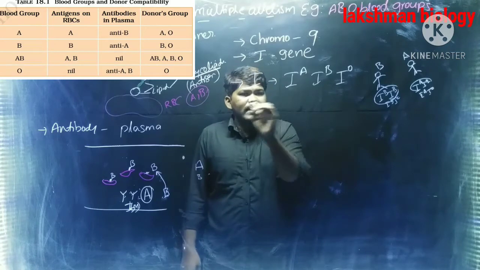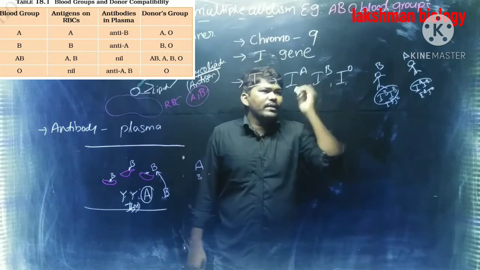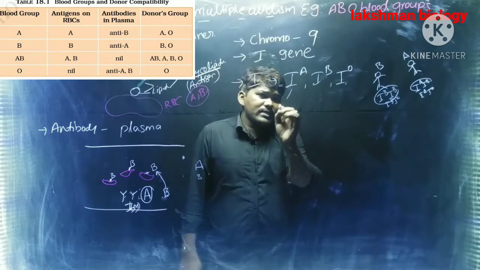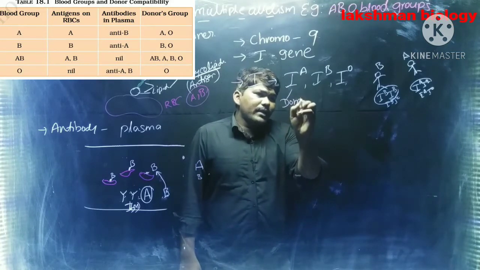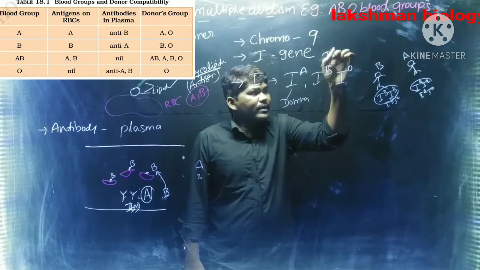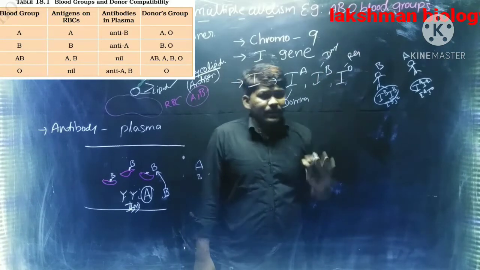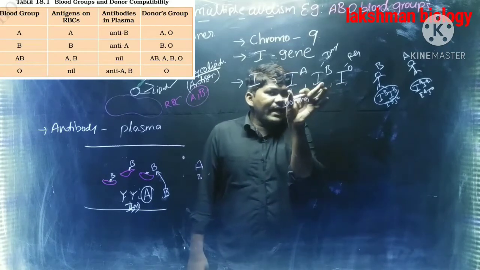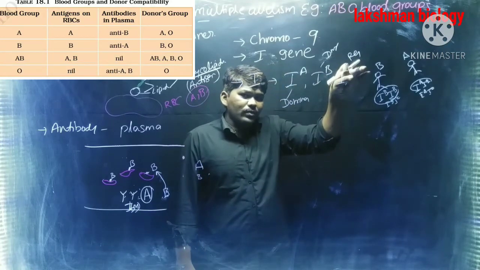Okay, how many alleles are there? 3 alleles: IA, IB, IO. Here, what are the dominant alleles and what are the recessive alleles? IA is a dominant allele and IB is also a dominant allele. IO is a recessive allele. In these 3 alleles, IA and IB are dominant over IO.